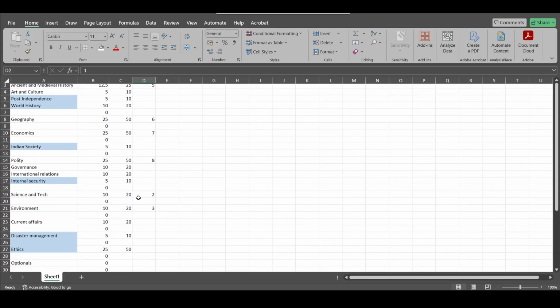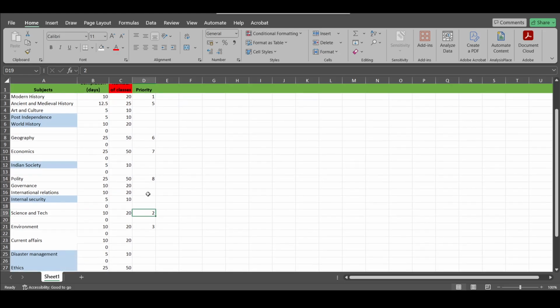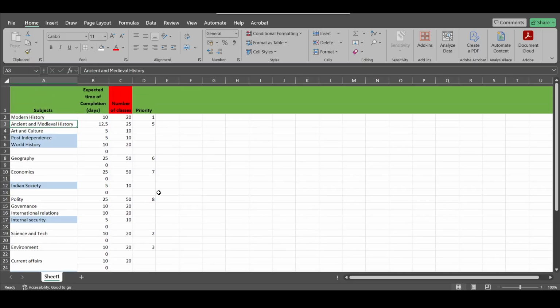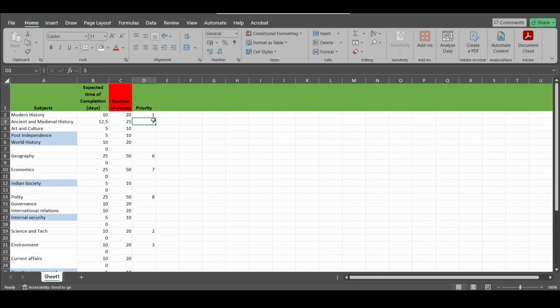After that we will go directly to science and tech. We will be covering high scoring subjects first, and later on we will be focusing on low scoring subjects. Ancient and medieval history is low scoring, but we will be covering this either in the 5th or in the 9th.